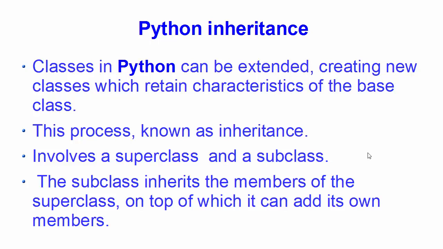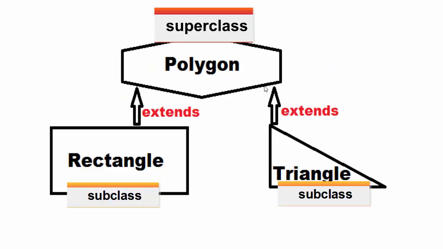Now, if inheritance sounds a little bit confusing to you, let me give you an example. I said in inheritance there are two types of classes: one is a superclass and the other is a subclass.